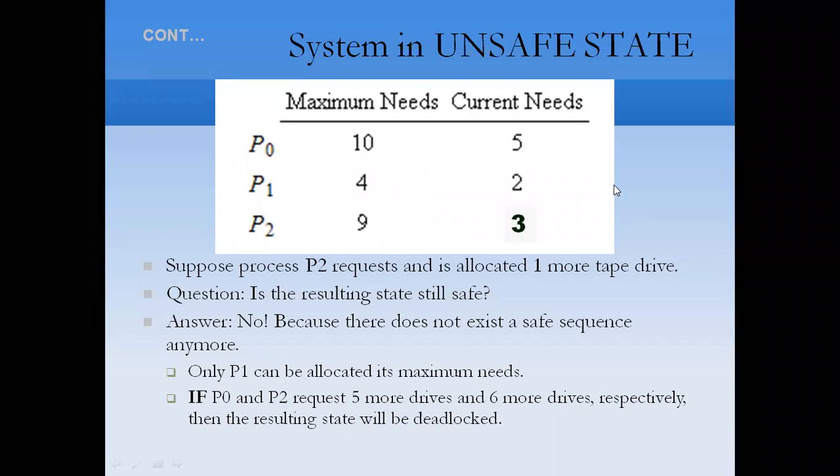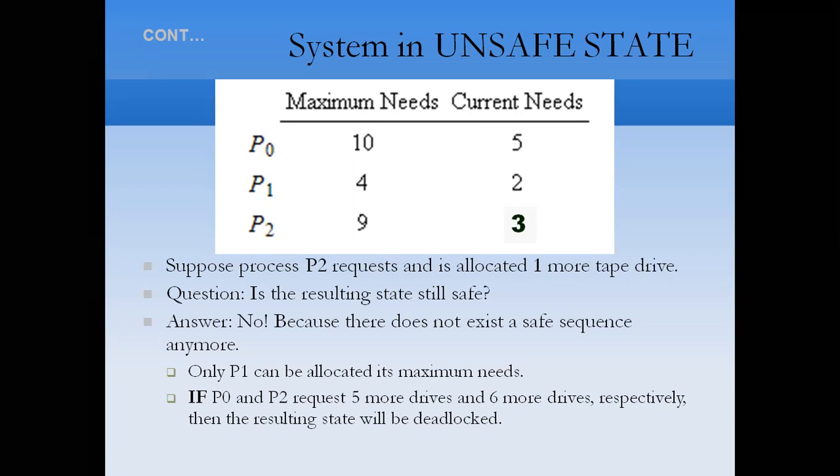In the same example, now we change the situation. Suppose process P2 requests and is allocated one more tape drive. Now process P2 has 3 tape drives, and we have to check whether the system is in a safe state or not. But now the system is not in a safe state. A safe sequence does not exist anymore. Only process P1 can be allocated its maximum need. If processes P0 and P2 request 5 more drives and 6 more drives respectively, then the resulting state will be a deadlock.